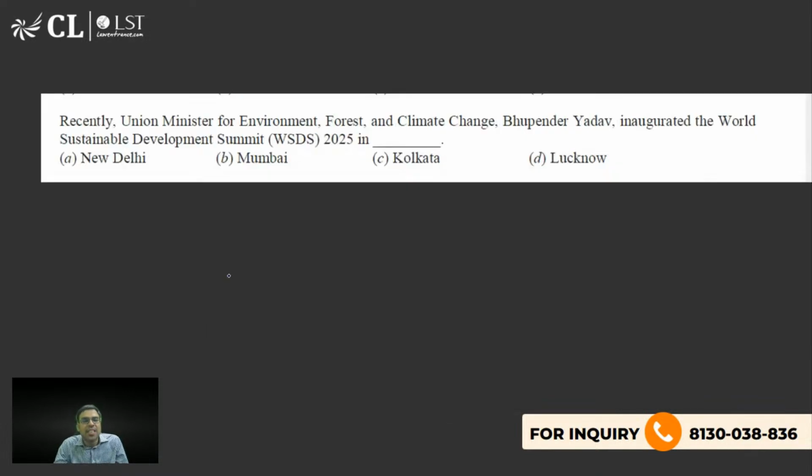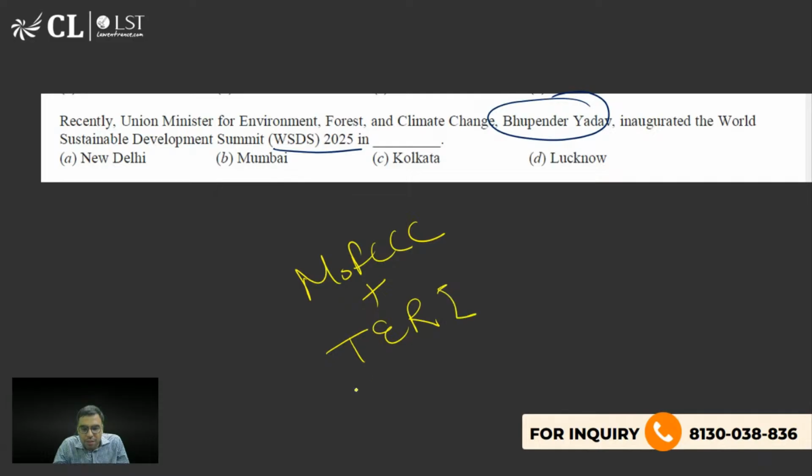The next one is recently Union Minister for Environment, Mr. Bhupendra Yadav, inaugurated World Sustainable Development Summit in where? New Delhi, Mumbai, Kolkata, Lucknow. So he is actually Minister of Environment, Forest and Climate Change, along with TERI, the Energy and Resource Institute. This was also there, which actually hosted World Sustainable Development Summit.